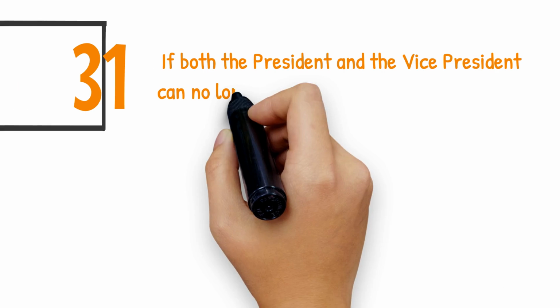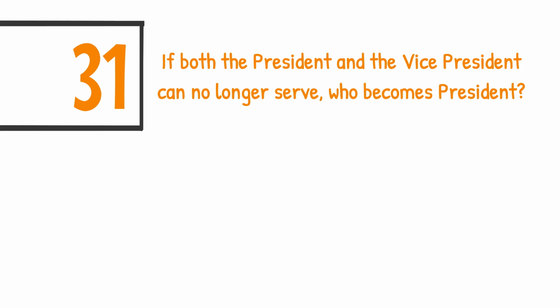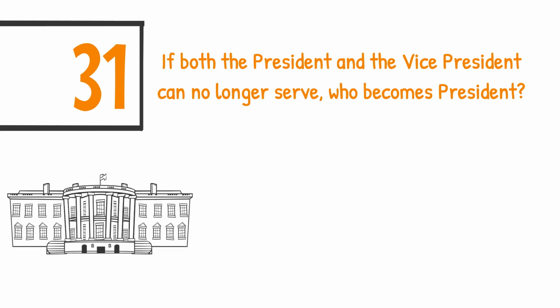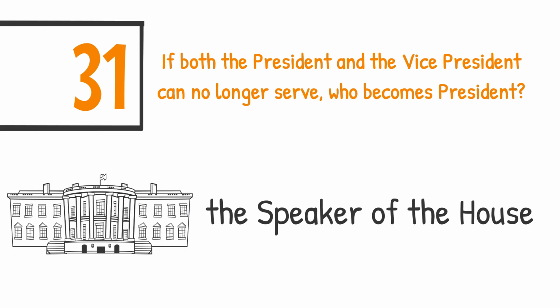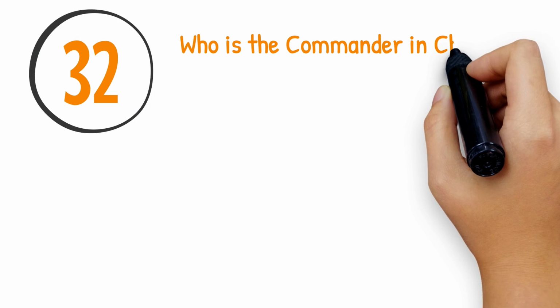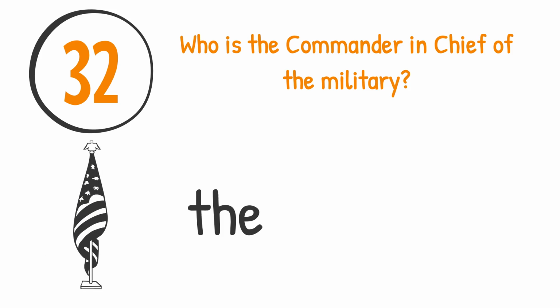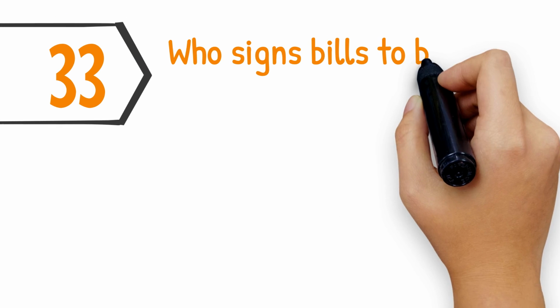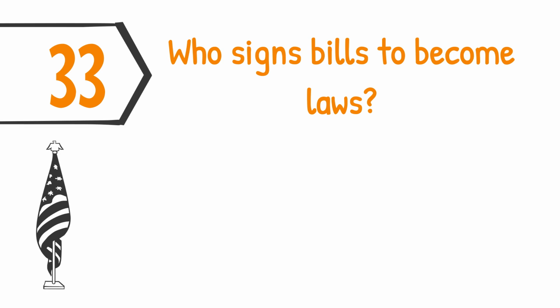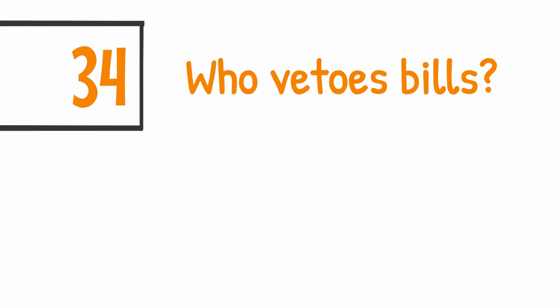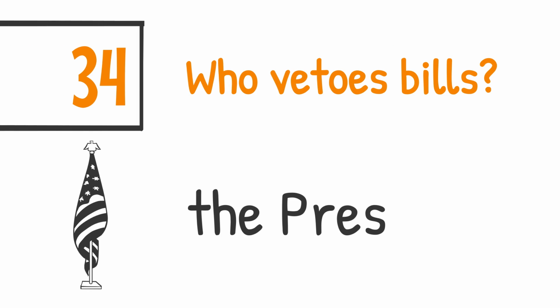If both the president and the vice president can no longer serve, who becomes president? The Speaker of the House. Who is the commander-in-chief of the military? The president. Who signs bills to become laws? The president. Who vetoes bills? The president.